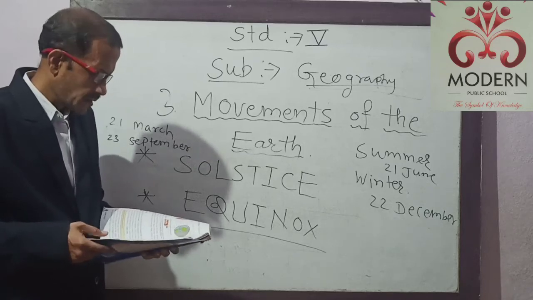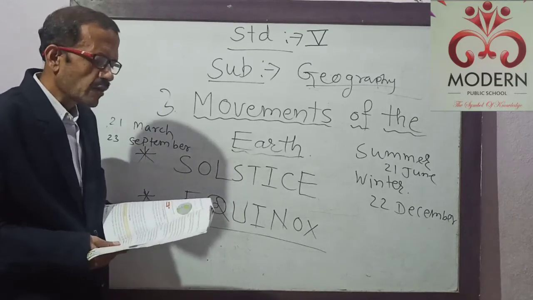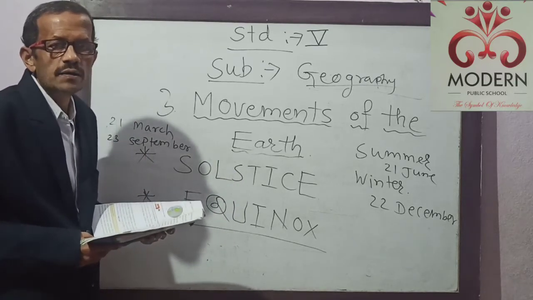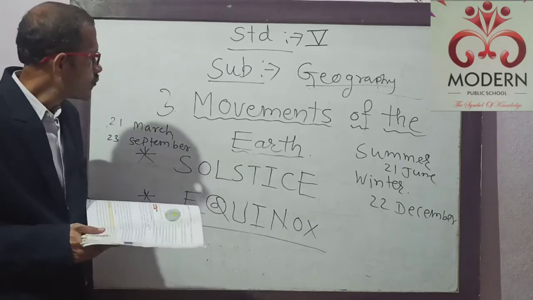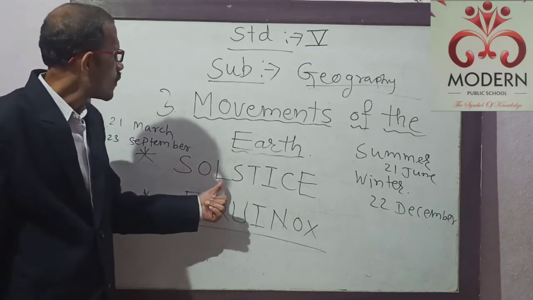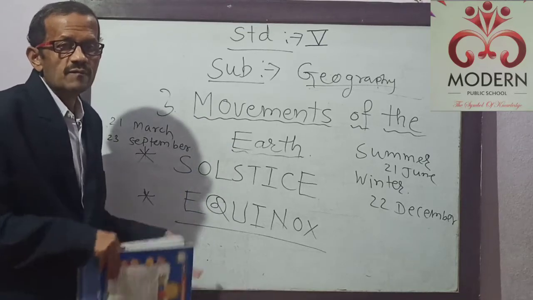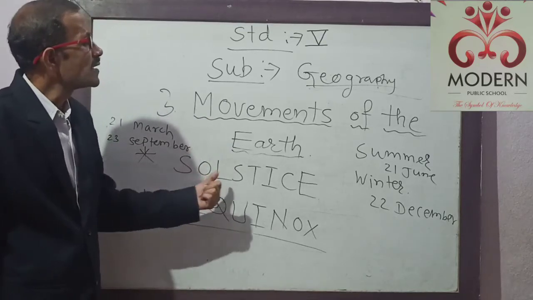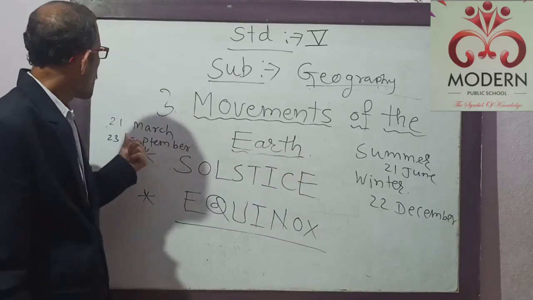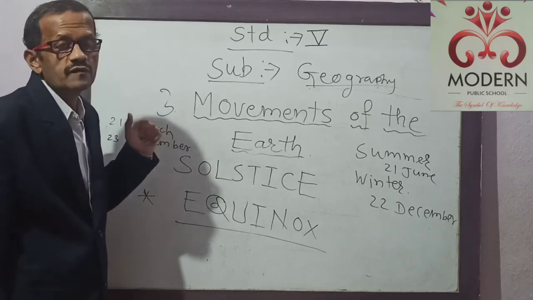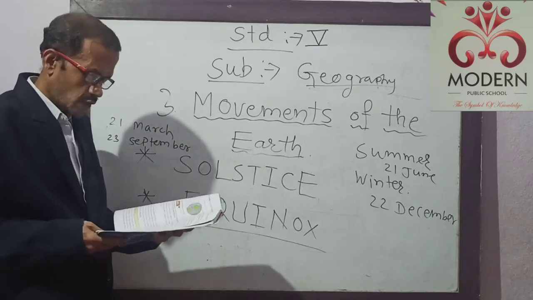Good morning, students. In the last video, we have already seen about the revolution and the effects of revolution and how seasons occur due to the revolution of the earth around the sun. Now today we are going to see about solstice and equinox. What is meant by solstice and what is meant by equinox? How are the different types of summer solstice days and winter solstice days, as well as both the equinox days that we have to see in today's video.